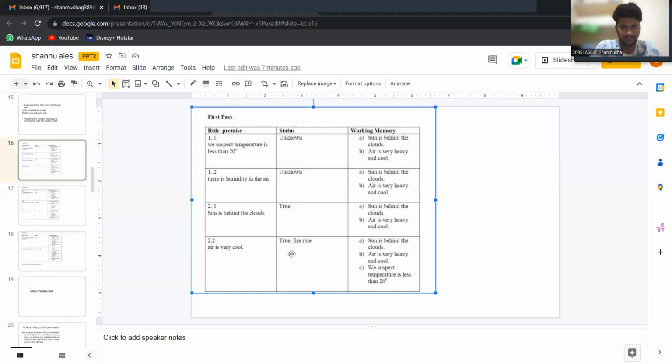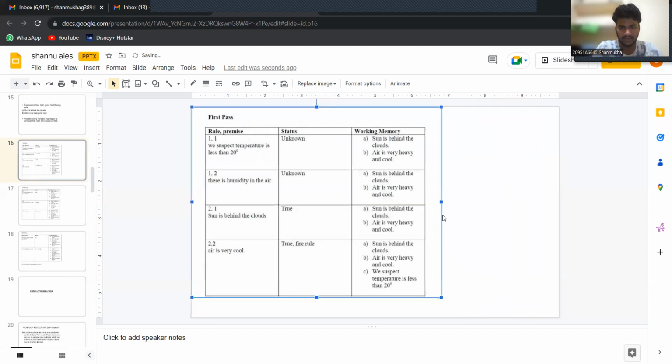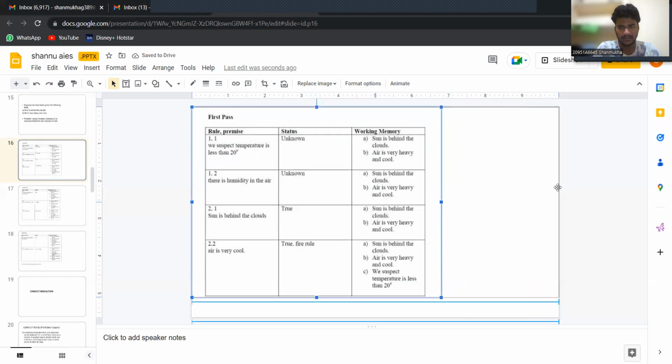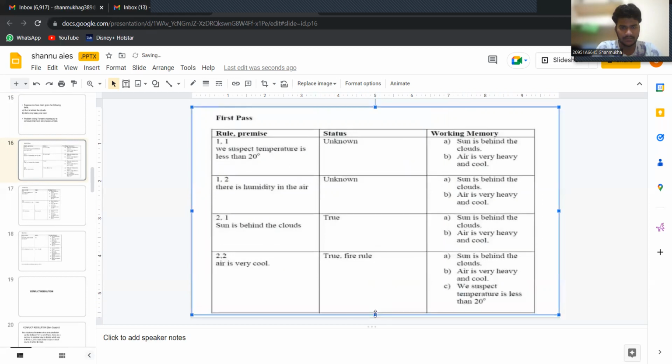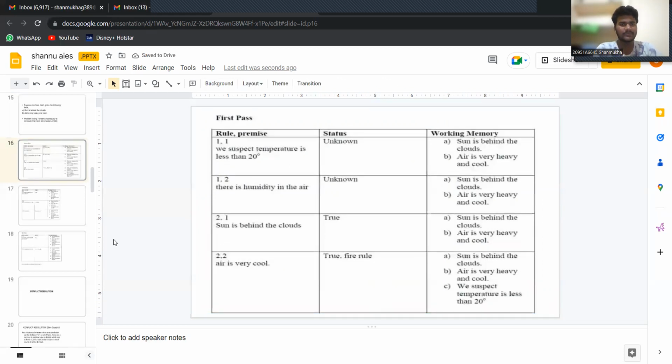First pass. In the first case, we suspect temperature is less than 20 degrees and the status is unknown. The working memory is: sun is behind the clouds, and the air is very cool and heavy.